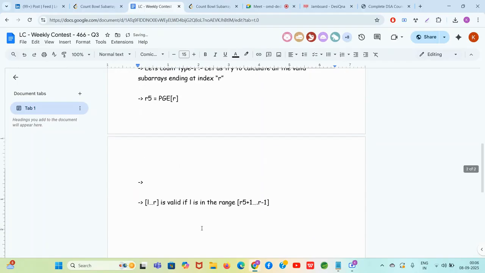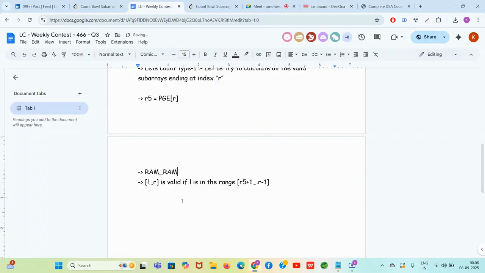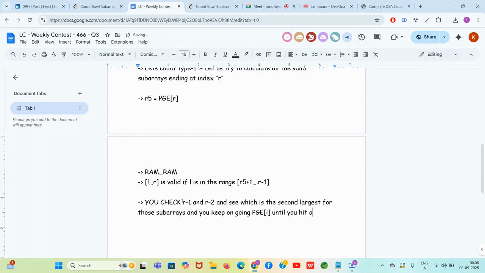Okay, you know that L to R is valid. Right now, you check R minus 1 and R minus 2 and see which is the second largest for those subarrays, and you keep on doing PGE of I until you hit or reach R5, and those jumpings are all valid subarrays. That's it, guys. That's it.